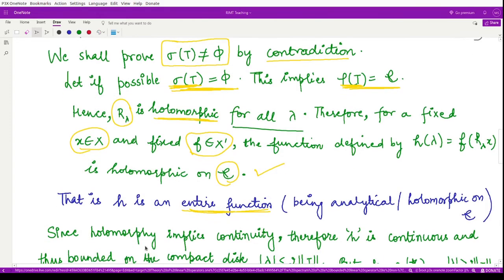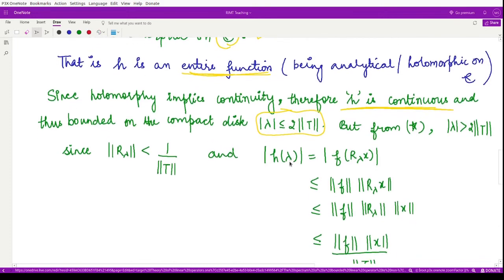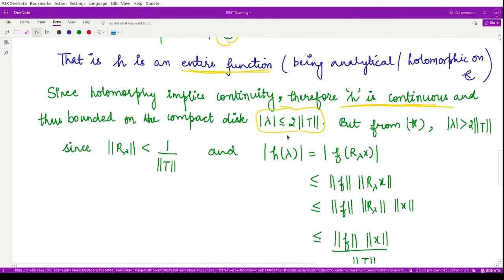Now all of you know that differentiability implies continuity, so the holomorphic nature of h implies continuity of h, and therefore we say h is continuous and thus bounded on the compact disk, because of this relation. However, for lambdas which are outside of this disk, we can also prove the boundedness.